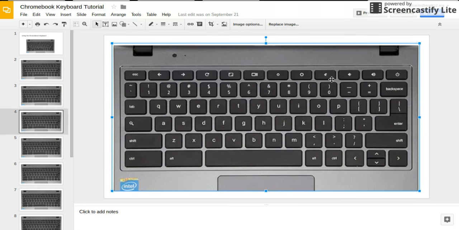The next one is your mute button. It looks like a little horn with a line through it. That turns the sound off so that you can't hear the music or whatever it is that you're playing. Then the button beside it makes the sound go down. And this button over here increases your sound. And then if you want to turn your sound down, you press this horn right here and it turns the sound down.